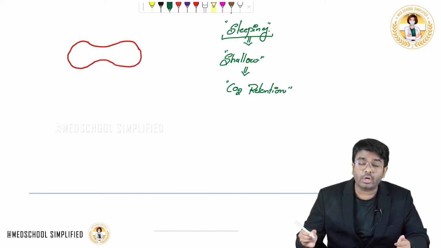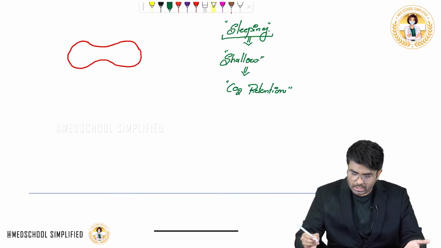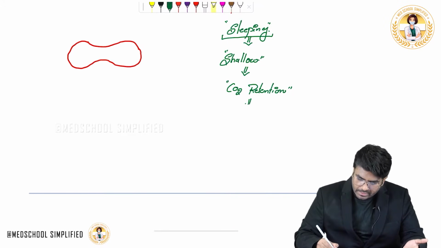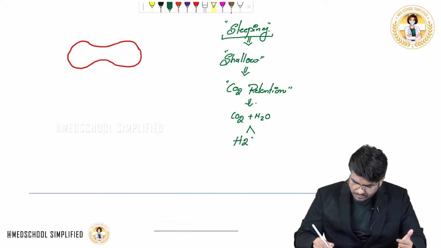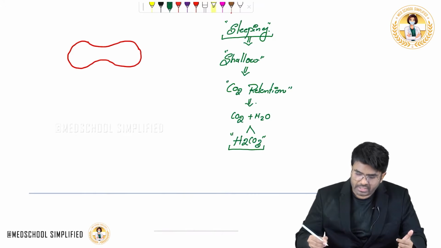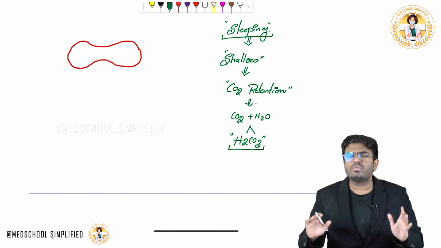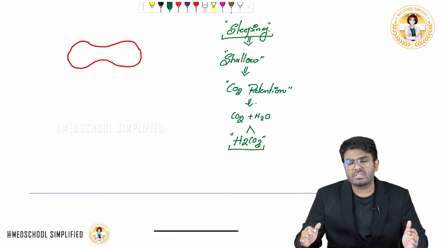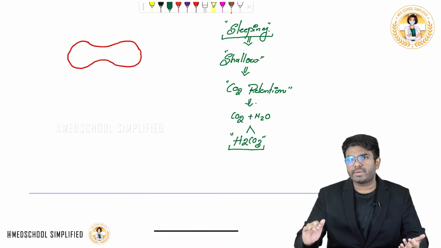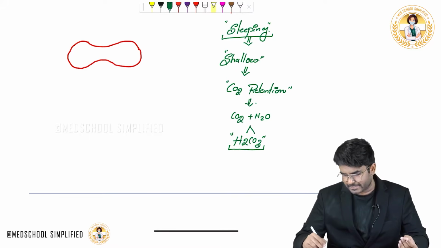Okay, carbon dioxide is not getting washed out properly. So carbon dioxide retention will happen in the lungs. The carbon dioxide reacts with the water in the lungs, so it will form carbonic acid, H2CO3. Usually during night or during sleeping, carbonic acid production is there. So usually there is acidosis during sleeping. This is called respiratory acidosis, because of the respiratory pattern.